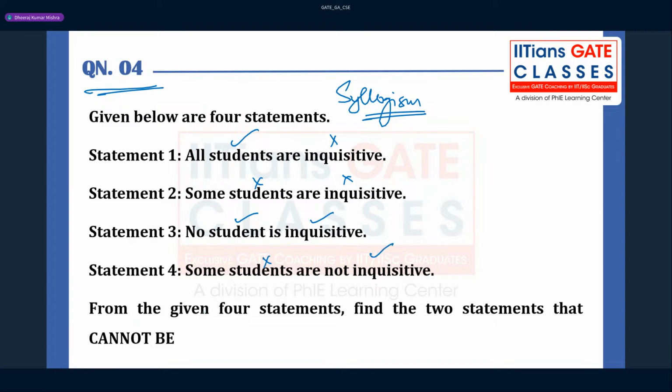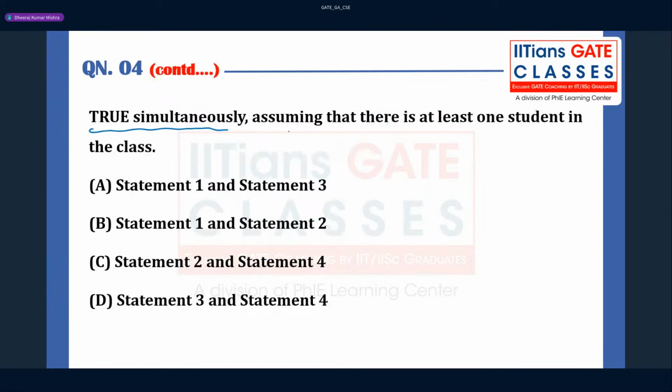So from the given four statements, find the two statements that cannot be true simultaneously, assuming that there is at least one student in the class. What is the meaning of at least one? At least one student must be there, means more than one student can be there, right? So the first option is statement 1 and statement 3.